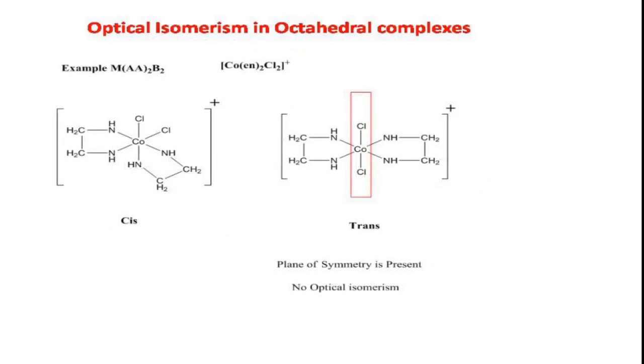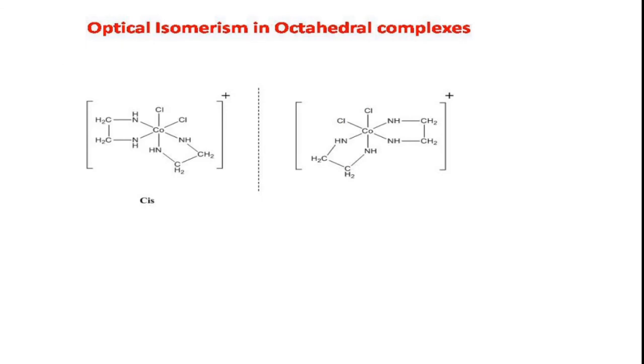Otherwise, we can also check the presence of a plane of symmetry. You can see here, this is an imaginary plane I have taken. This plane divides the molecule into two equal halves which are mirror images of one another. Therefore the molecule has a plane of symmetry. So in the trans form, a plane of symmetry is present, and based on our criteria we can say there is no optical isomerism for the trans form of this complex. Whereas in the cis form, there is no plane of symmetry, therefore we have optical isomerism for this complex.